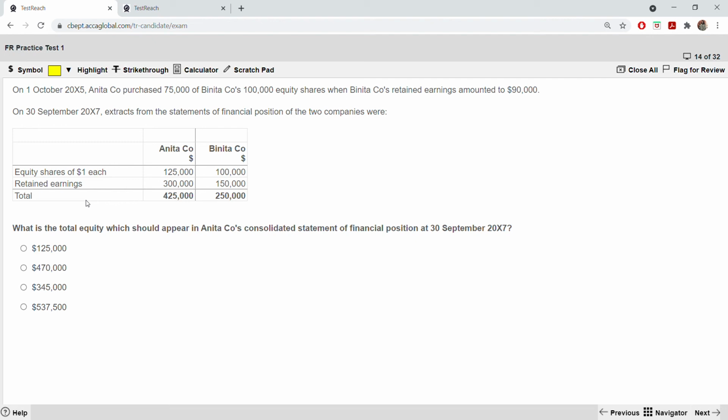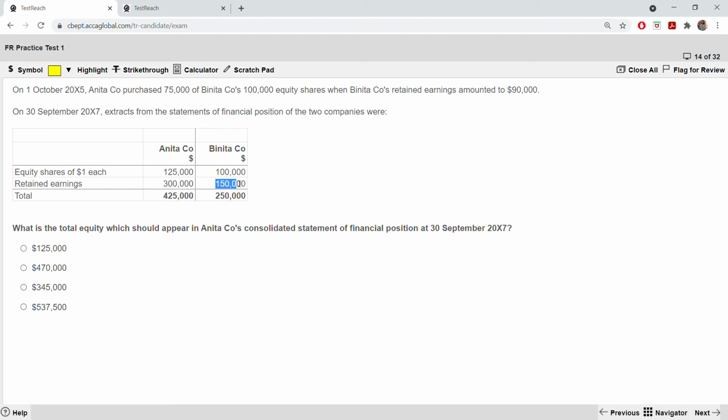So how do you do this? First of all, equity will only be of Anita's. You don't consolidate Benita's equity also. When you are taking equity, it is only the parent company's equity we are taking. So the working is with the retained earnings. When you are taking the retained earnings, you are taking 300,000 from Anita. There it's simple. The working comes in Benita's retained earnings, 150,000.